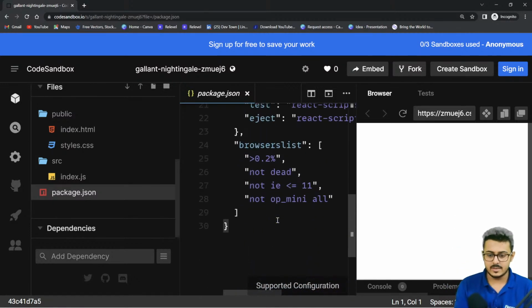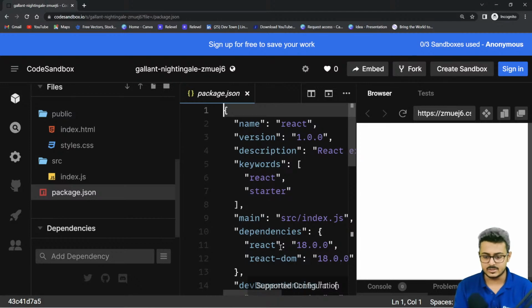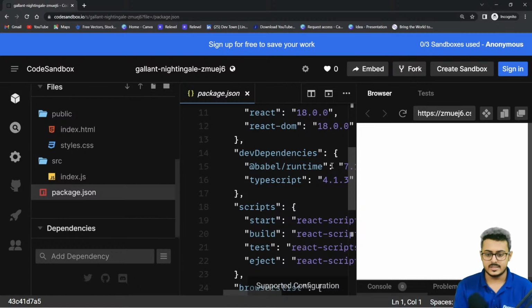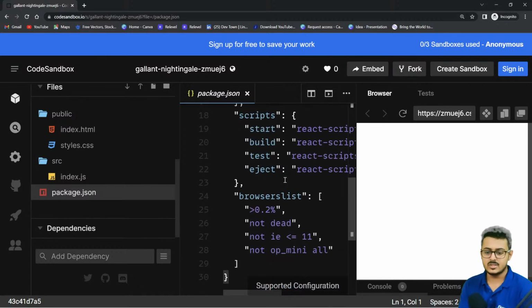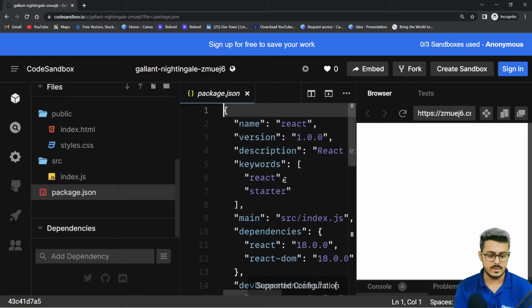Right over here, you are able to see that there are a lot of dependencies. React DOM is one of the dependencies of React that we have installed right over here. TypeScript we have also installed, but we are not going to use TypeScript. All these different things you will be able to see inside the package.json.